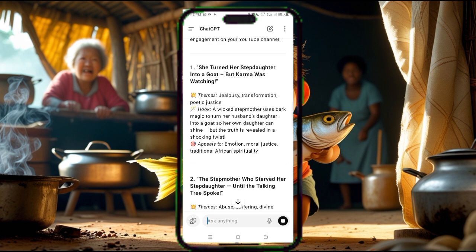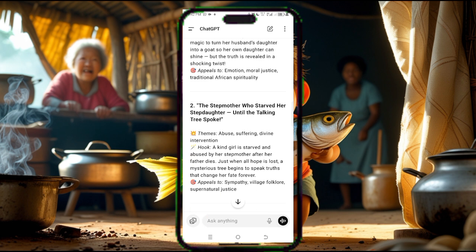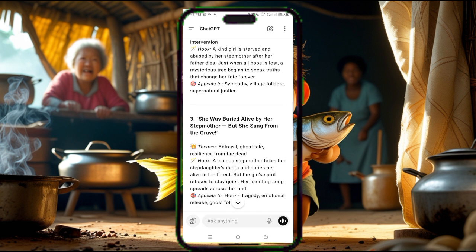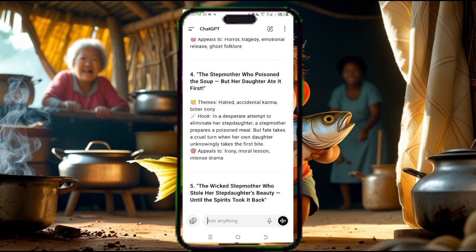Now ChatGPT did not just suggest the story, but also gave us a brief detail of what should be contained in the story. You can see: she turned her stepdaughter into a goat, but Kama was watching. That is the first one. The second one is the stepmother who starved her stepdaughter until the talking tree spoke. The third one is she was buried alive by her stepmother, but she sang from the grave. Fourth one is the stepmother who poisoned the soup, but her daughter ate it.